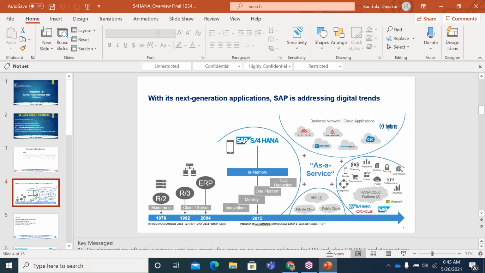Are you working on ECC, or are you completely new to S4 or to SAP? I'll ask everyone. First of all, Geeta, could you please tell me your quick background? Not everything is required, just whether you have SAP experience or not.